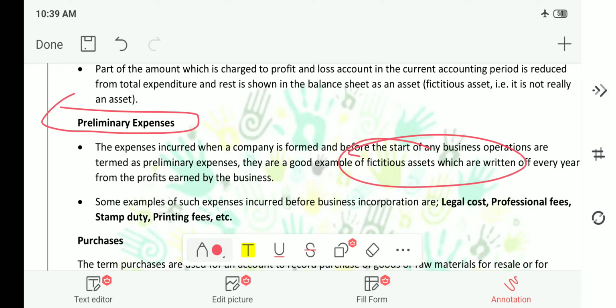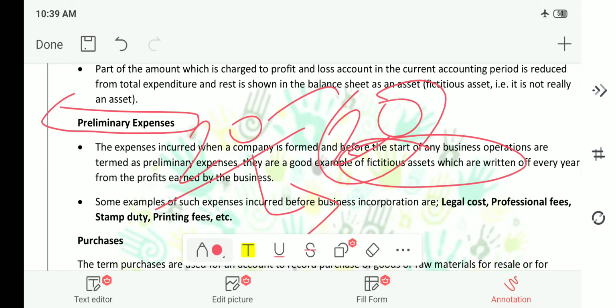Written off is nothing but, say you have 20 rupees invested in your company, right? And in the future you will write off this 20 rupees. That means you know that this 20 rupees will be returned to you after 1 year. Therefore you will cancel this 20 rupees and you will mention it as an asset.